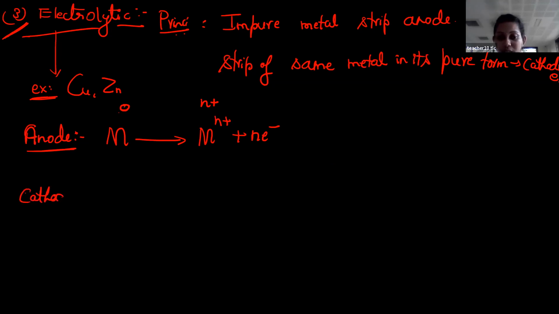Next you consider cathode. In cathode, reduction process takes place. So you write it as M n plus, plus it gains n number of electrons, and you are going to get M, the metal in pure form.